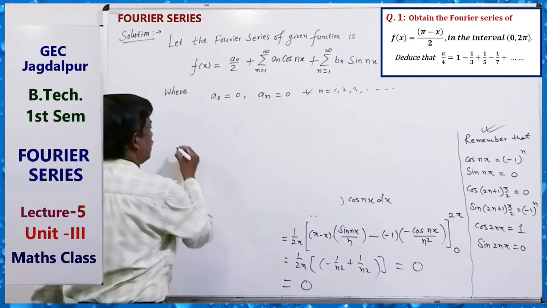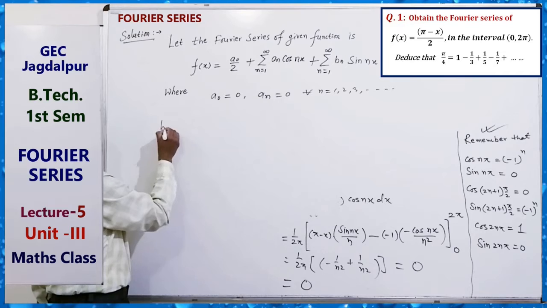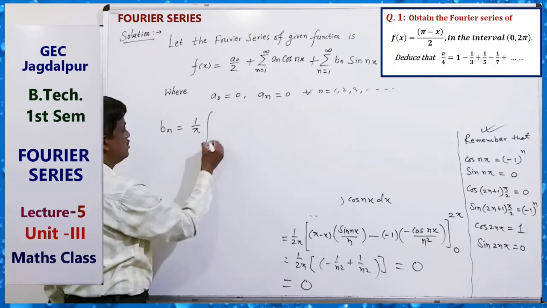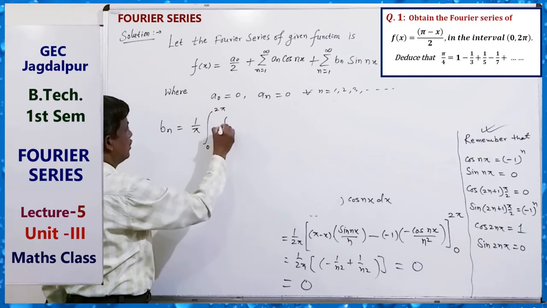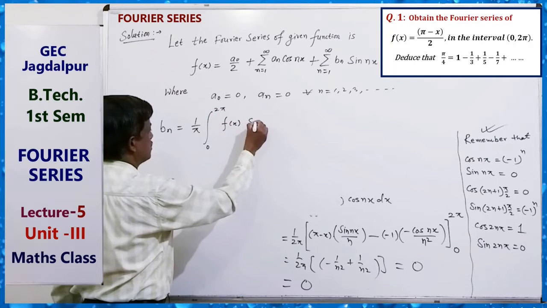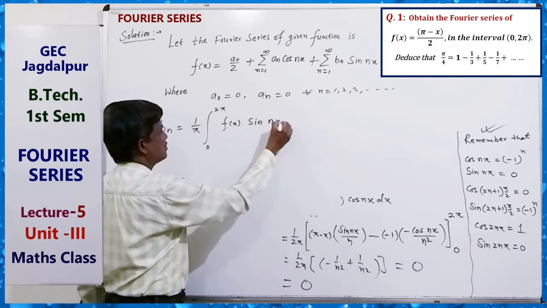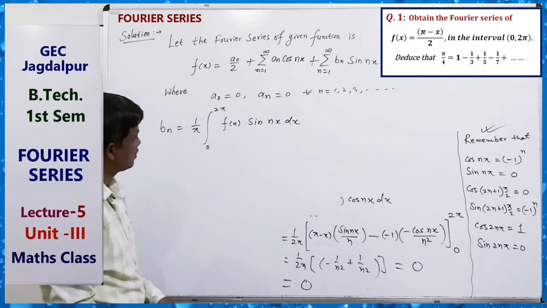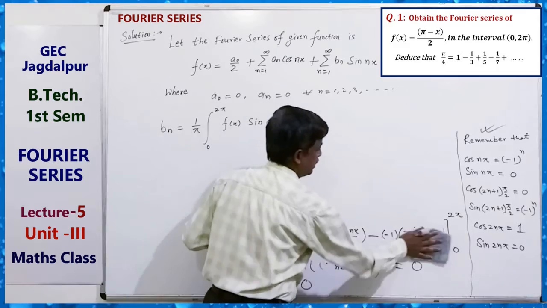Okay. And Bn equals to what? 1 by pi, 0 to 2 pi, f(x) sin nx dx. Okay, so this is the formula for Bn.